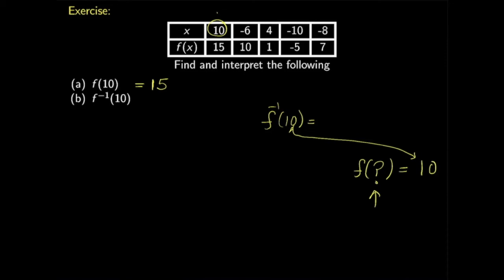So as you can see, here is a 6. If I plug negative 6 here, it produces 10 as an output. So I will place here negative 6. From this information, if I have to reverse that process, that will be negative 6. So this is the end of this problem.